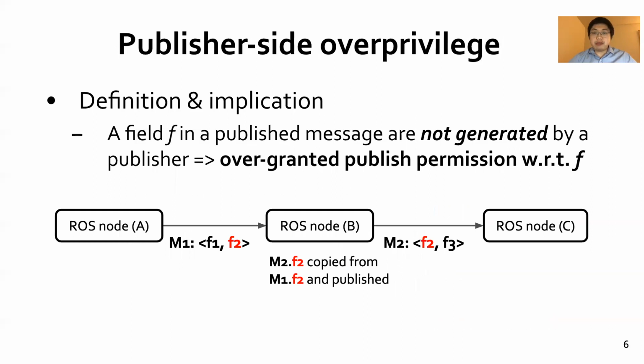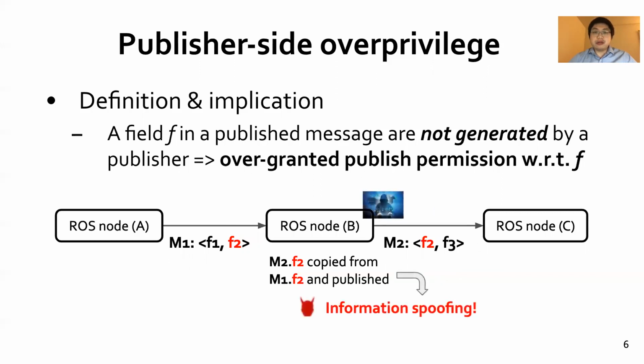Publish-side overprivilege happens when the value of some field in a published message is directly copied from messages that the publisher subscribes to. In other words, the publisher only copies these fields without changing them, but the granted publish permission allows both value copying and modification, which thus grants more than what is needed.